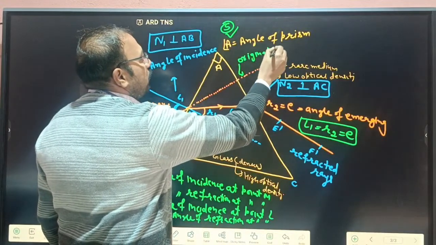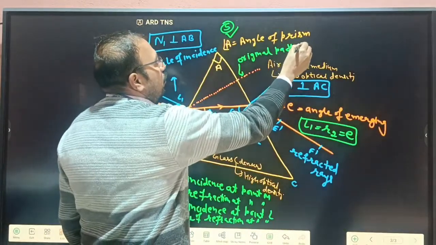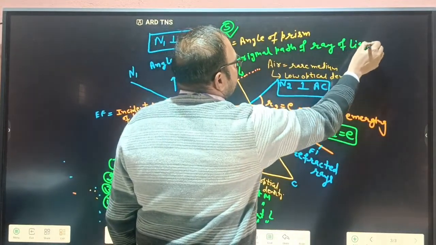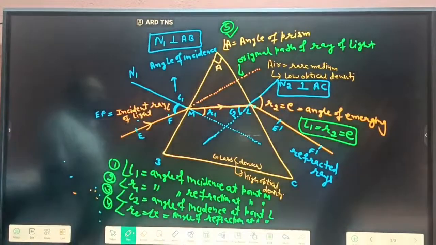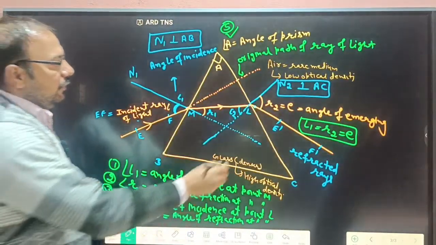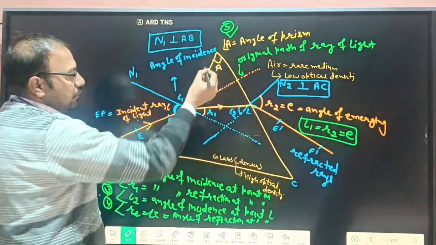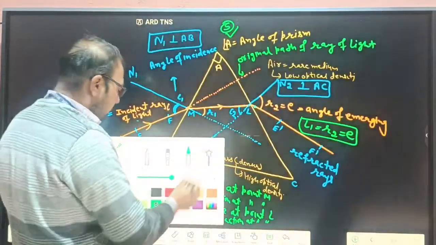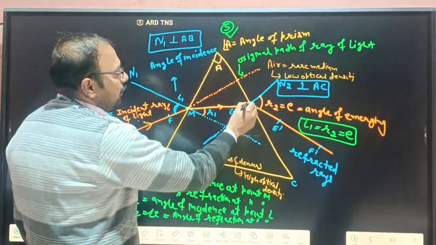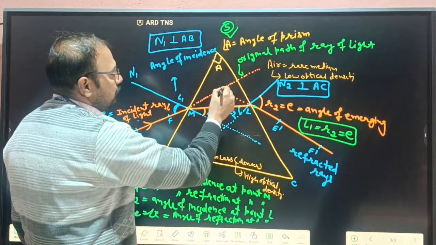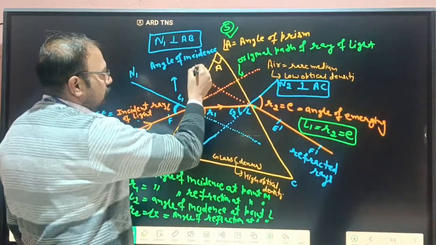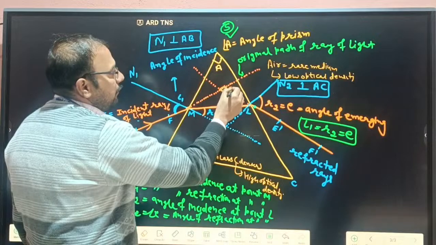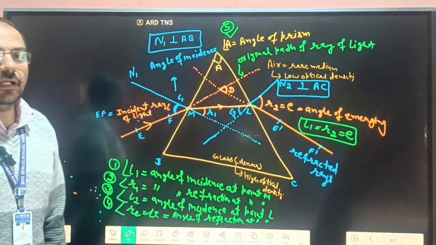Original path of a ray of light. Okay, and if we extend this line in the backward direction, this line cuts at a particular point. So they make an angle, and this angle is known as the angle of deviation.